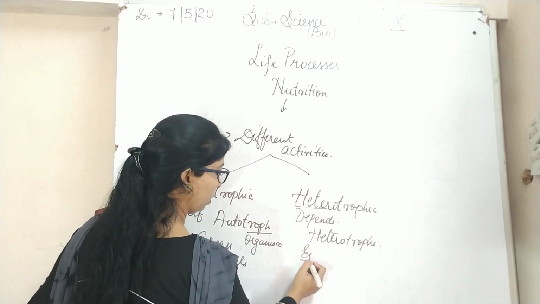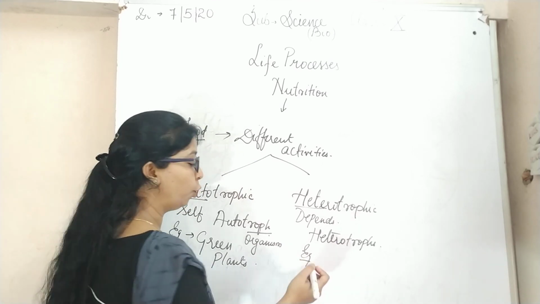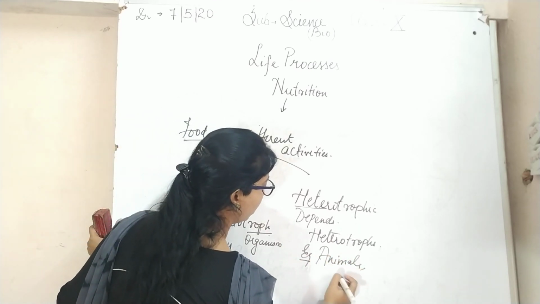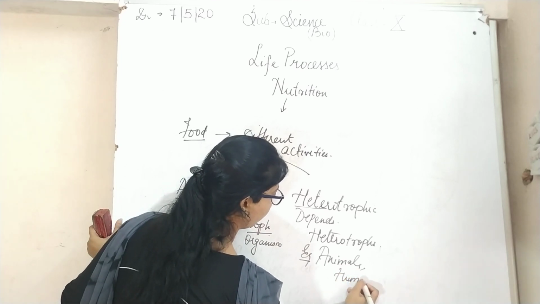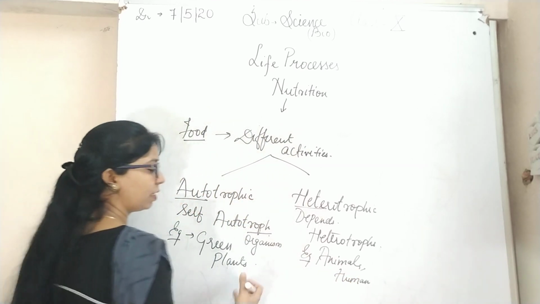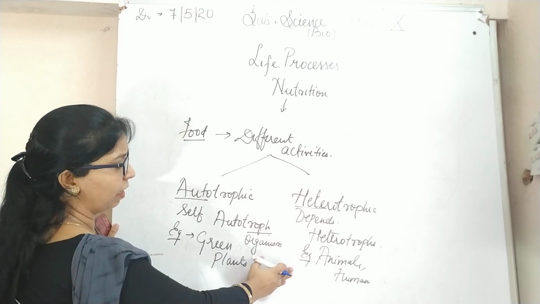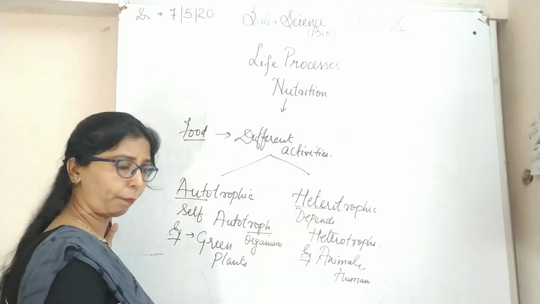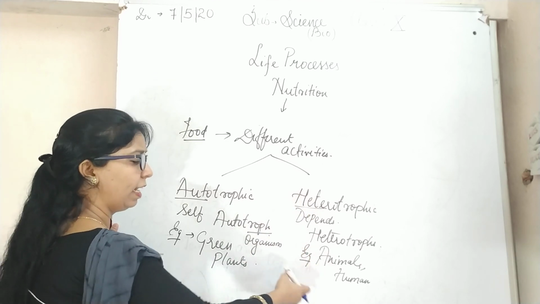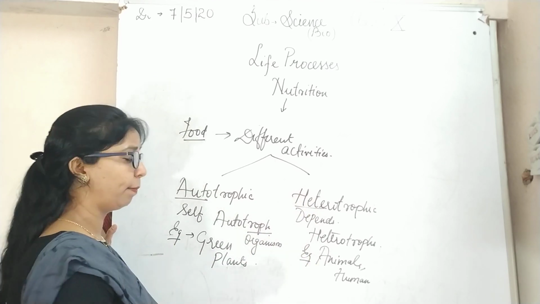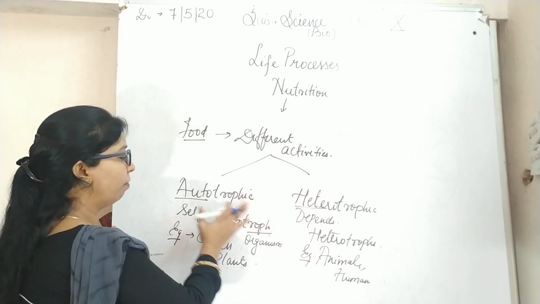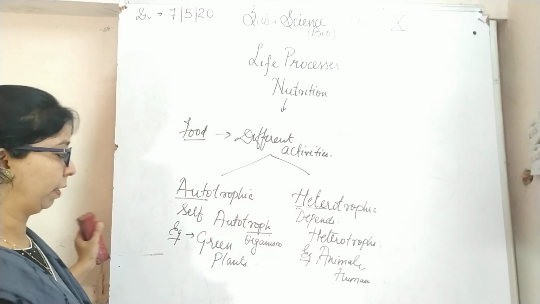Examples are animals, human beings, insects and all that; except green plants, all others come under heterotrophic. Heterotrophic is again divided into saprophytic, parasitic and so on, which we will study afterward. Today we will go through autotrophic.